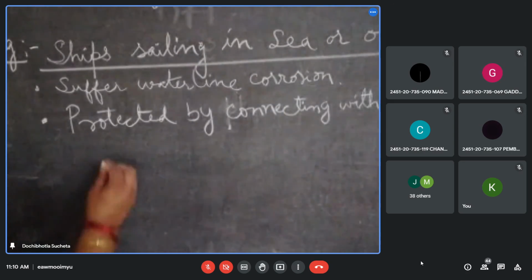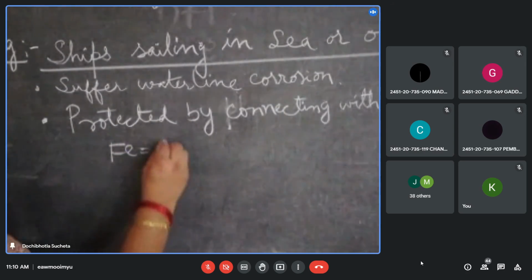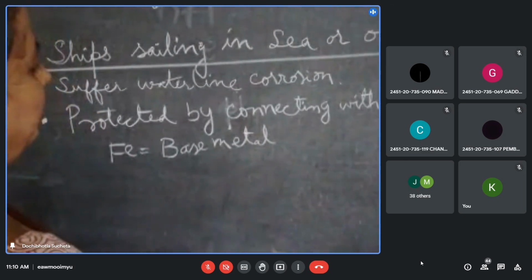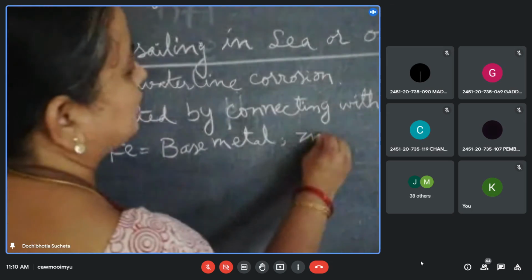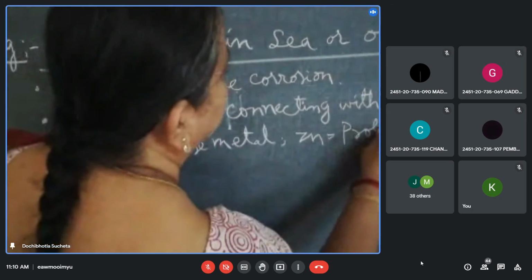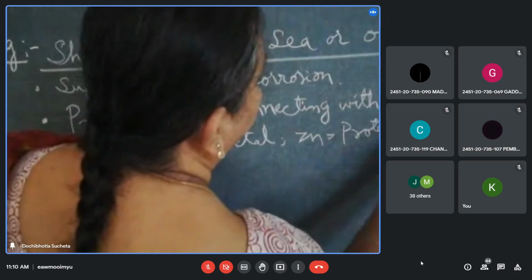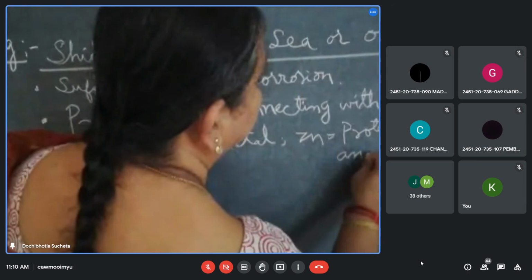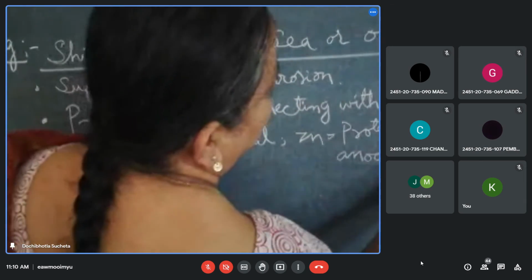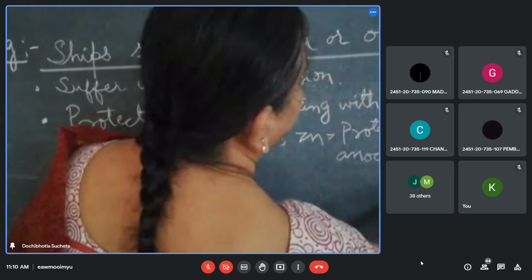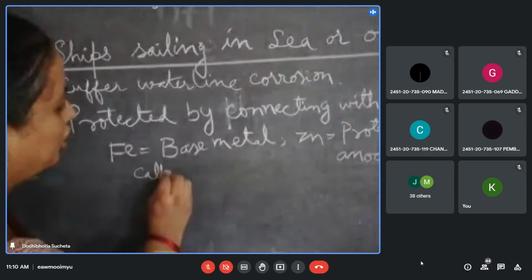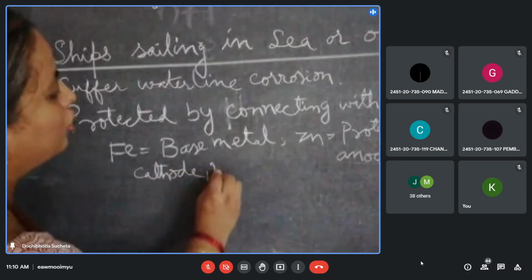So iron is equal to base metal, cathode, no corrosion. And zinc is equal to protecting metal, anodic, corrosion.